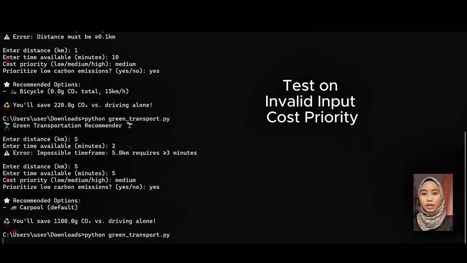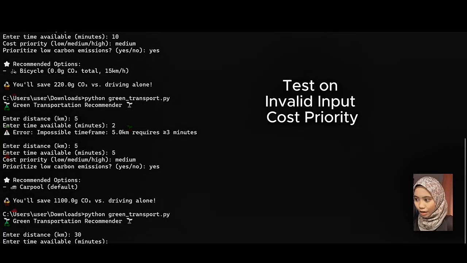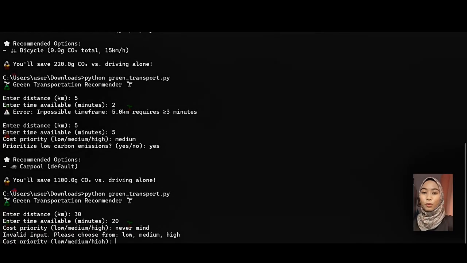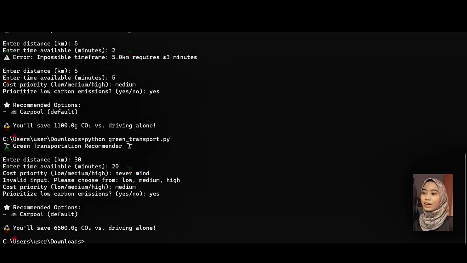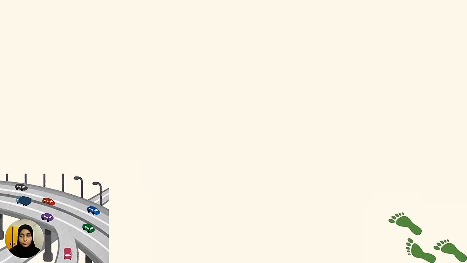minutes. We're going to test the cost priority. So we show invalid input, and it says please choose from low, medium, or high, which are the options given. So we enter the right one, and the system will give you the output, the recommendation of our transportation, if we put in the correct choice based on the choices given. So that's all for the functional testing, and it confirms that the system reliably handles valid and invalid input.